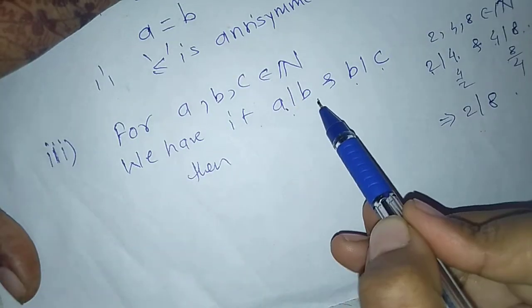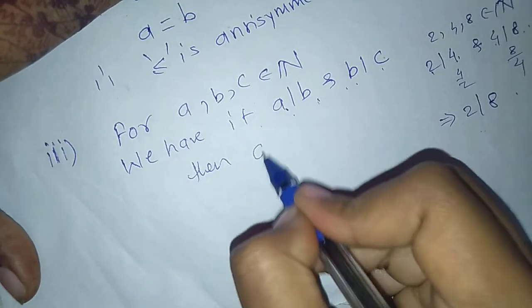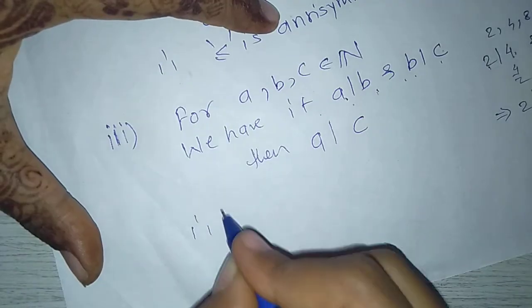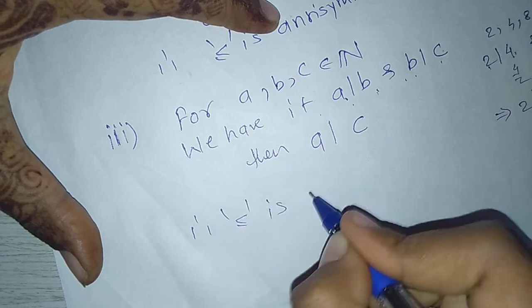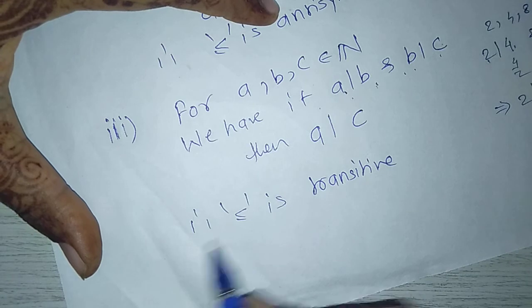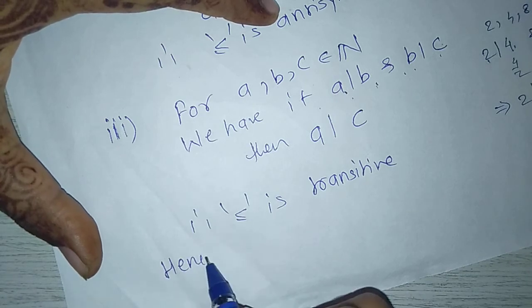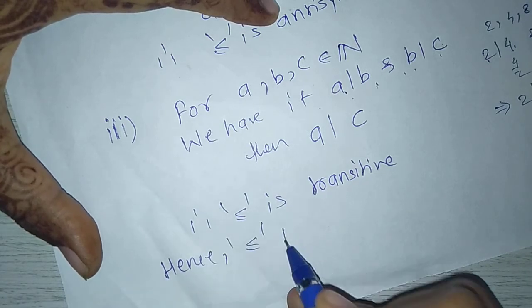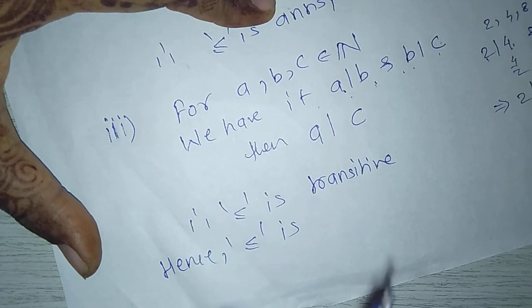That is, a divides b and b divides c, then a divides c. Therefore, ≤ is transitive. Hence, ≤ is a partial ordering relation on N.